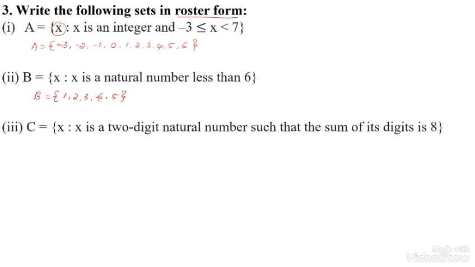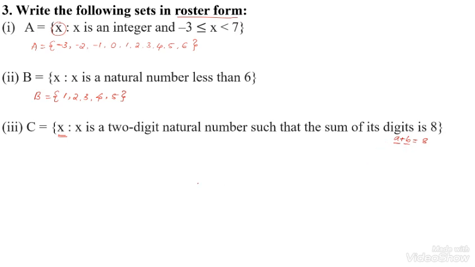The set C such that x is a two-digit number. Here x should be a two-digit number such that the sum of its digits is 8. So I have to make a two-digit number. If it is a two-digit number, the sum of its digits should be 8. I have taken two digits A and B. When we take A and B values, the sum should be equal to 8.